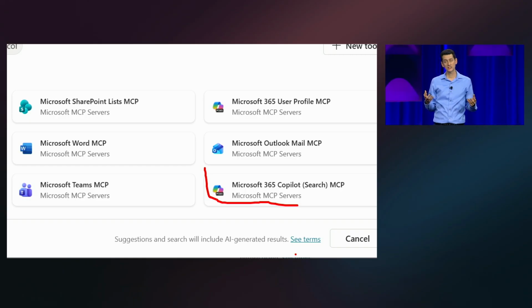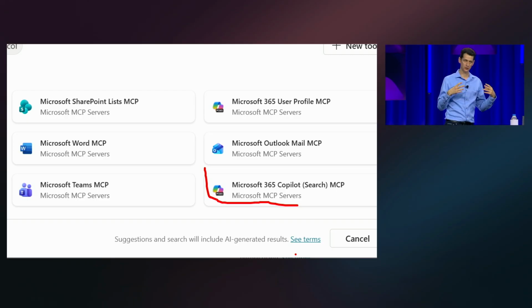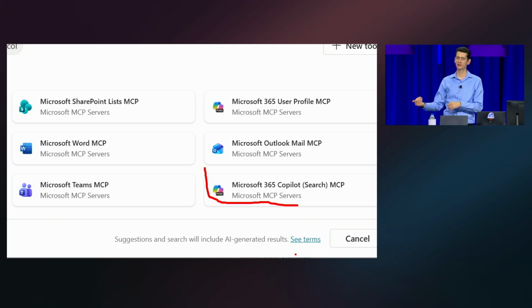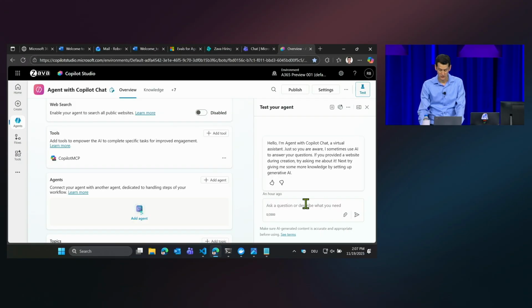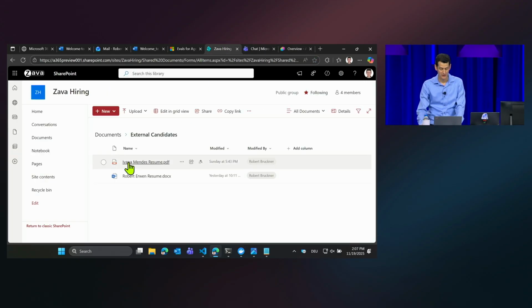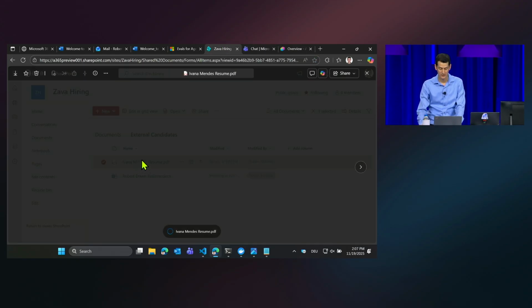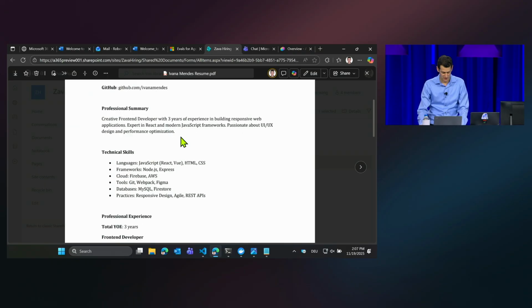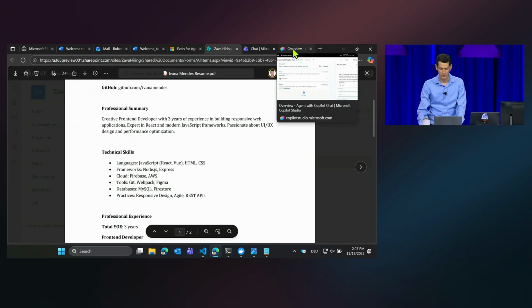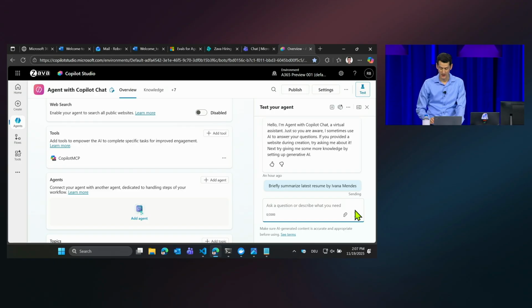It gives your agent essentially the programmatic tool of how Copilot Chat is interacting with you if you go for it through Teams or the Copilot application. And so what I can do then ultimately here is, for another new resume that came in on this folder, Ivana Mendez. If I open it here, we'll see she is, zooming in a bit, a front-end developer. And so I run this.